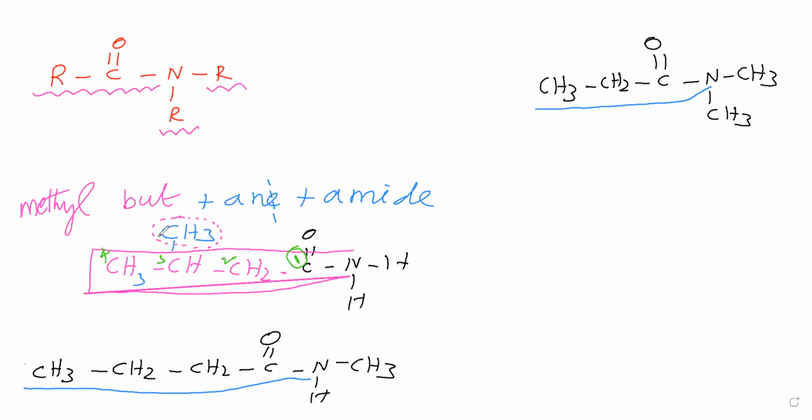So now we can say this CH3 as a 3-methyl. CH3 3-methyl we can say. CH3 position is 3, therefore 3-methyl butanamide. Like that we set the name of this one.